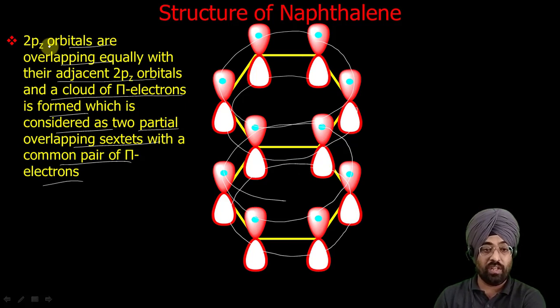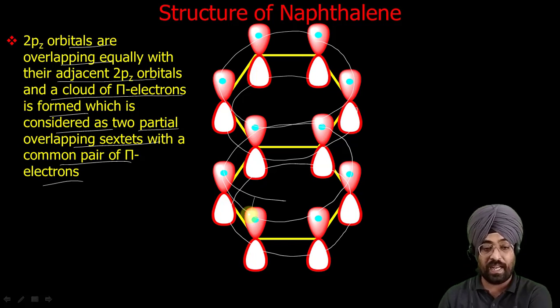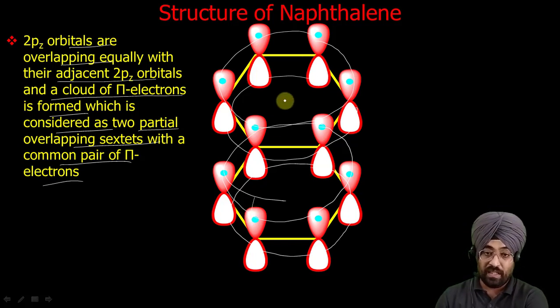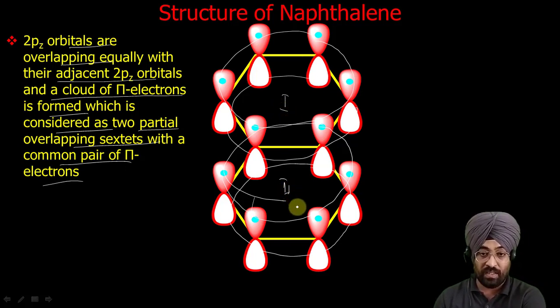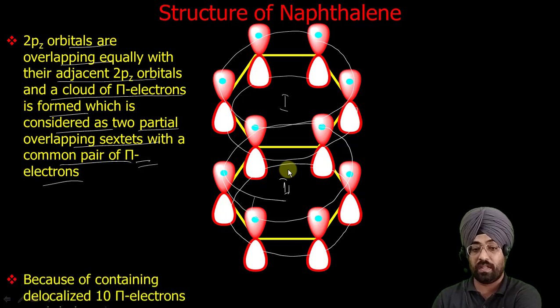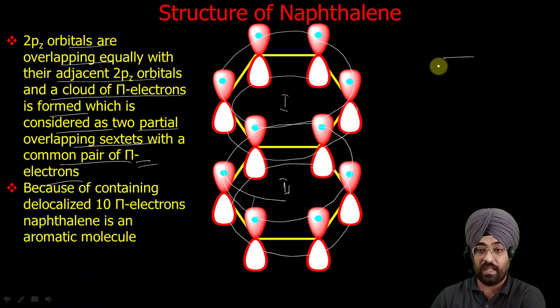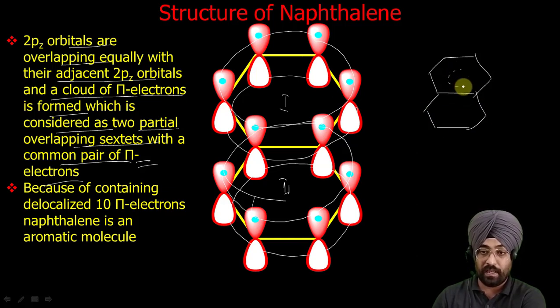Each orbital is overlapping equally with its adjacent orbital, and a cloud of pi electrons is formed, which is considered as two partial overlapping sextets. This is one sextet, this is a second sextet, 6 electrons, 6 electrons. Now these two are overlapping partially with a pair common between them. One pair of pi electrons is common between these two rings. So this is the resonance hybrid structure of naphthalene, which we can represent like this.